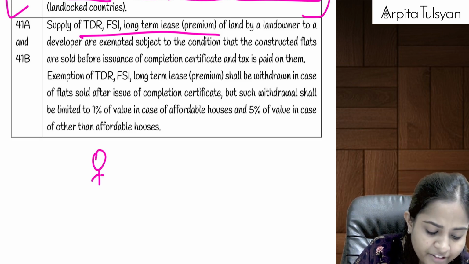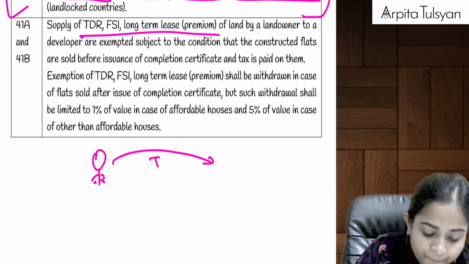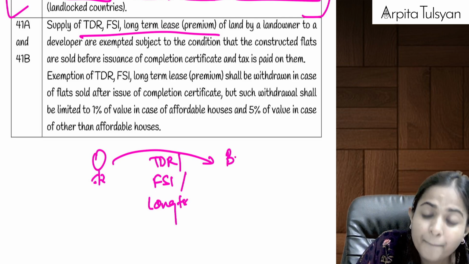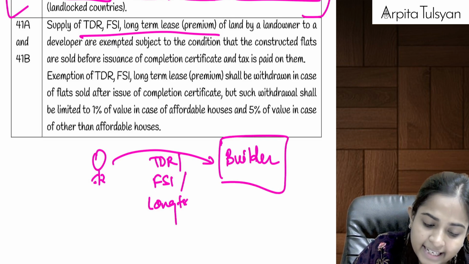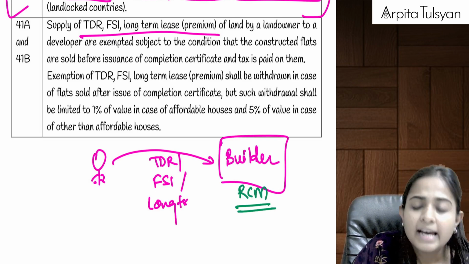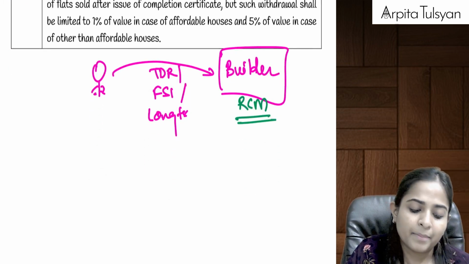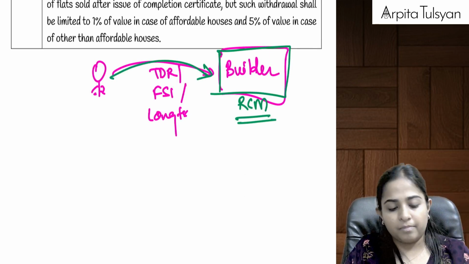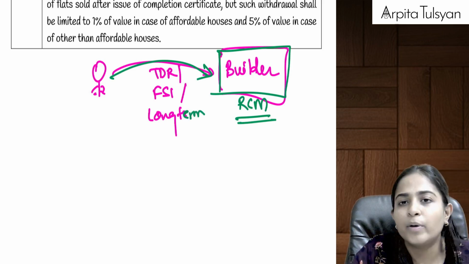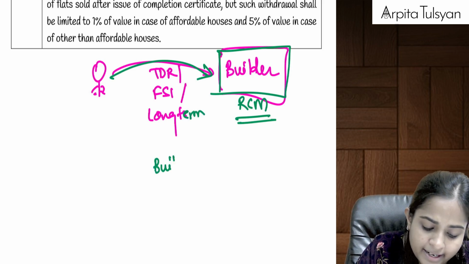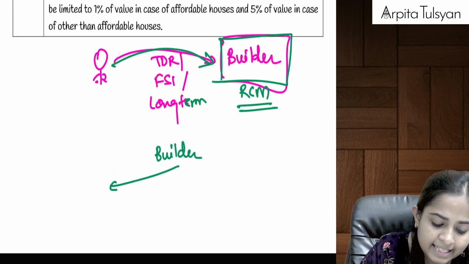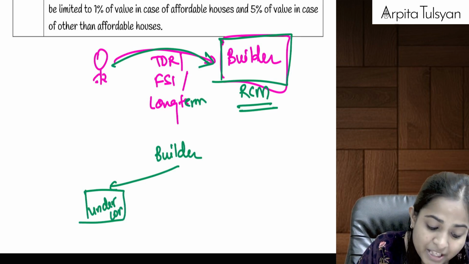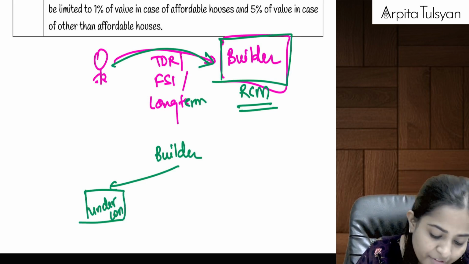We had studied that if there is any particular person who is providing TDR, FSI or any land on long-term lease to a promoter, to a builder, then we had studied that this will be taxable under reverse charge mechanism. But always remember, now let's say the builder has taken this TDR, FSI, long-term lease, etc., and now it has done the construction. When the builder does the construction and sells some properties under construction, means before the first occupation or completion certificate, whichever is earlier.